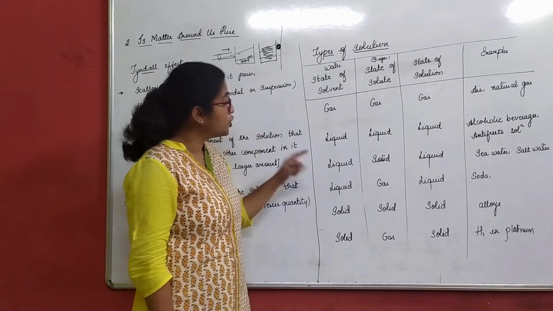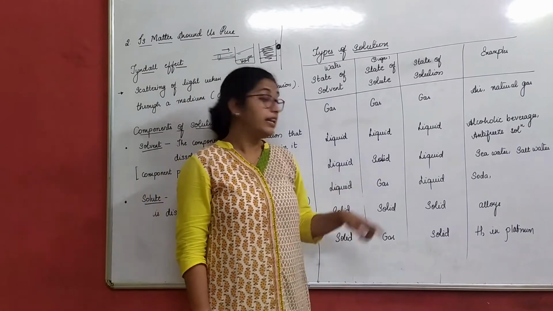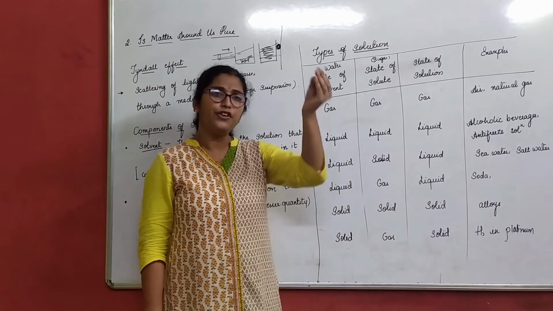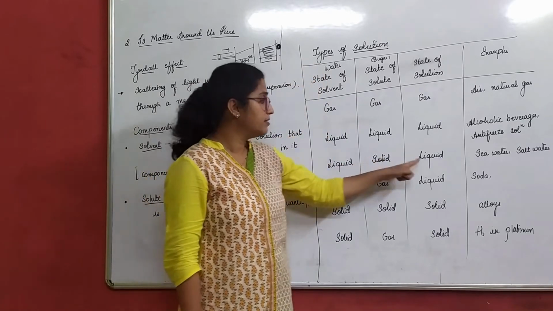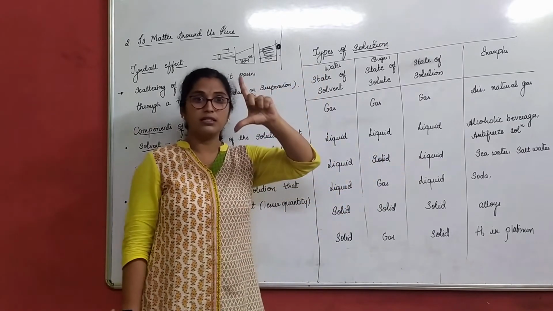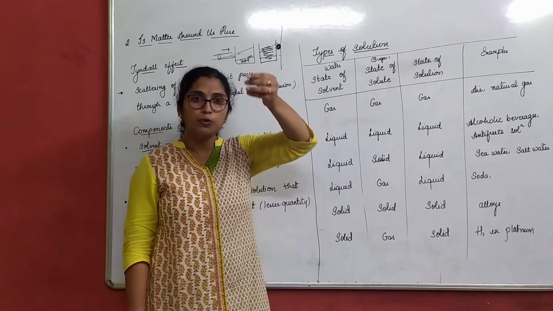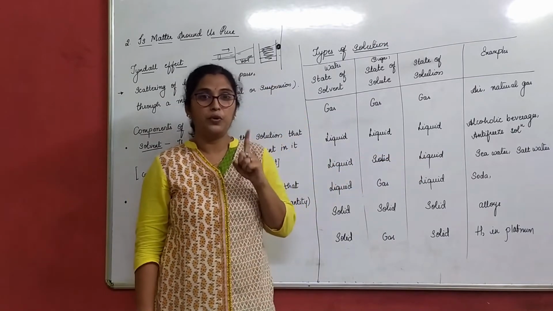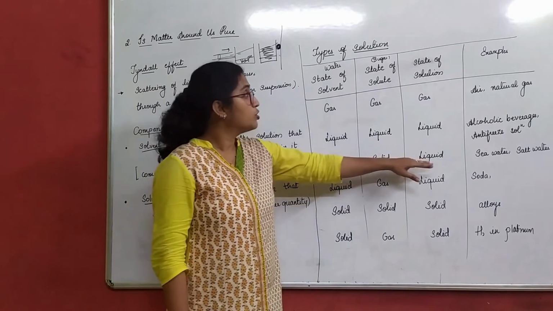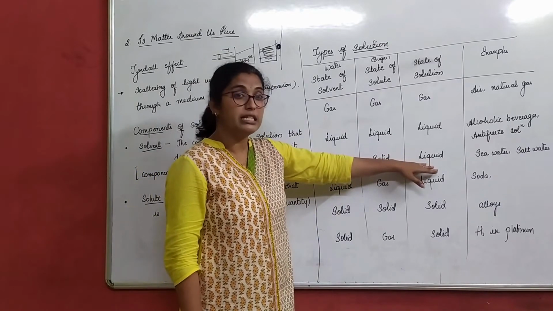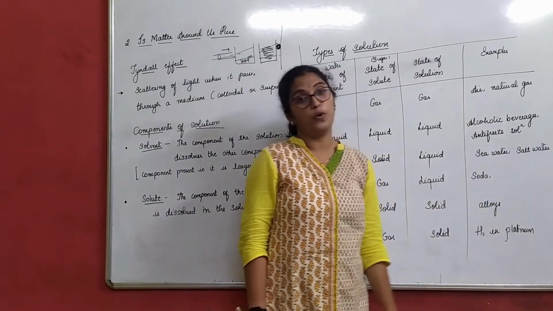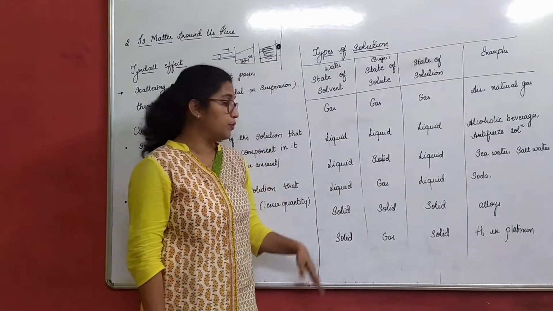Okay, we'll move on to the next one. Liquid and solid. I have a glass of liquid. I'm adding a few drops of solid in it. See, this is a glass of water. If I'm adding 2 spoons of solid, it still remains liquid only, right? It will not change. So the type of solution is again liquid. Example, seawater, salt water. It is a liquid only.